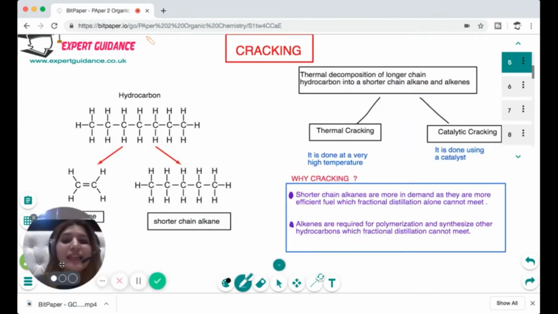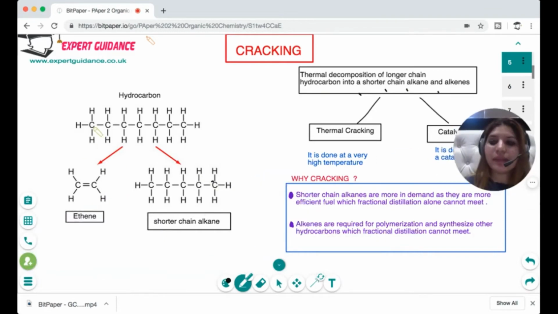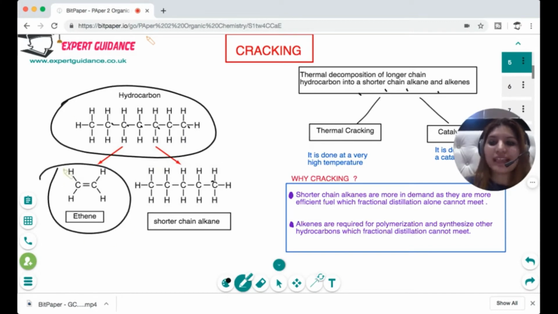Okay, next we have another technique called cracking. Now, what is cracking? As the name suggests, crack means to break. So cracking is the thermal decomposition of a longer chain hydrocarbon into a shorter chain alkane and an alkene. So you can look at this example. We have a 7 carbon hydrocarbon, and we broke it into 2 carbon ethene and then a 5 carbon shorter alkane.